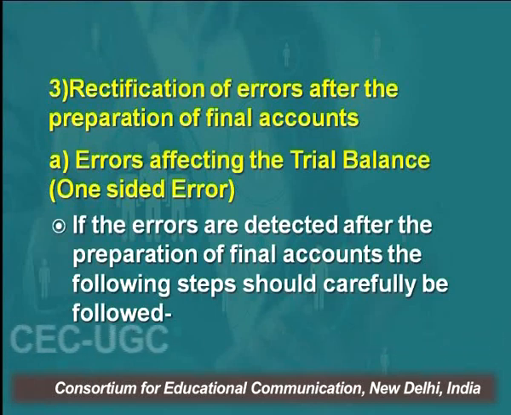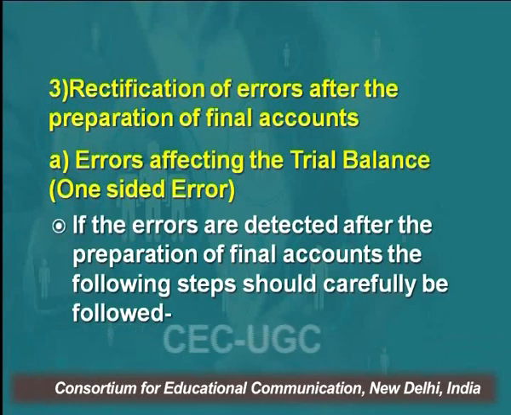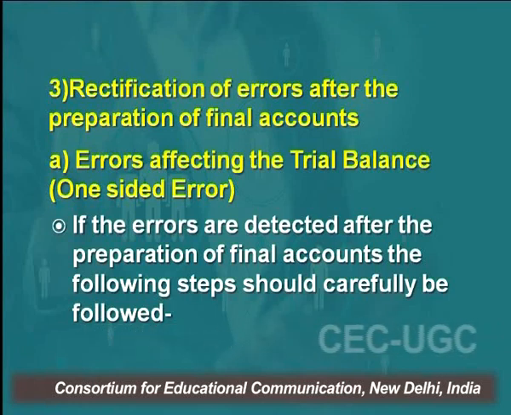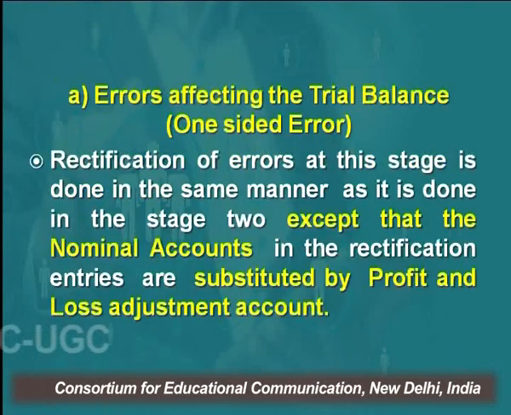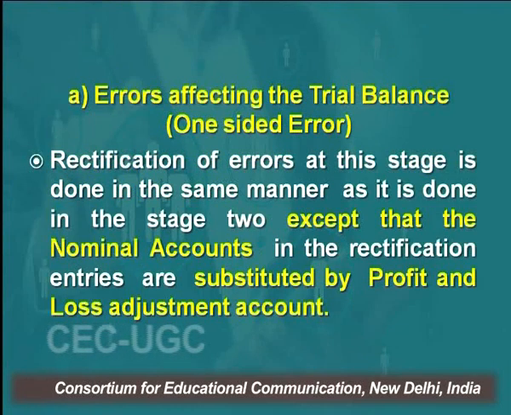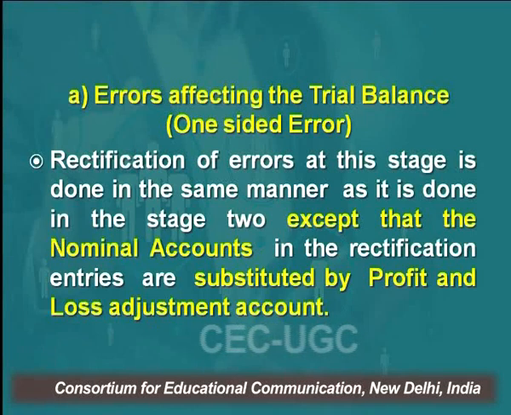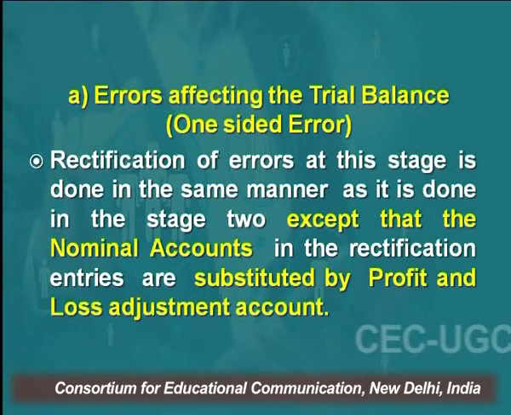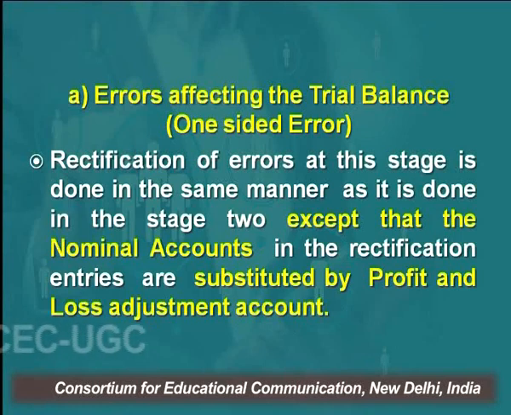So if it is a one-sided error, and the errors are detected after the preparation of final accounts, the following steps should be carefully followed. Rectification of errors at this stage is done in the same manner as in stage 2, that is, rectification of error after the preparation of trial balance, except that nominal accounts in the rectification entries are substituted by the profit and loss adjustment account.